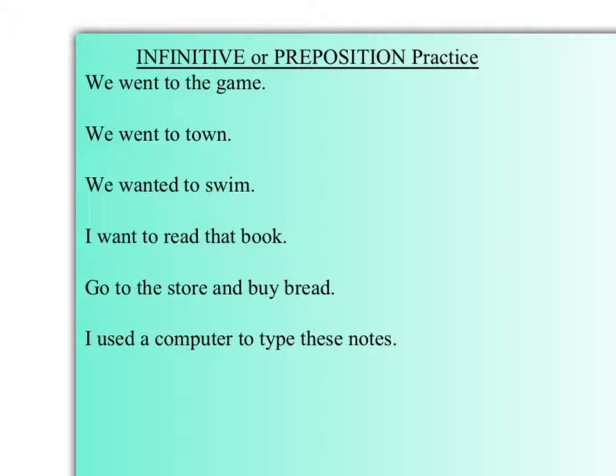So let's practice. We went to the game. That's a prepositional phrase because game is working as an object. We went to town. This is working as an object of the preposition. We wanted to swim. This is working as a verb. I want to read that book. To read is working as a verb. Go to the store and buy bread. To the store, this is working as an object. I used a computer to type these notes. This is working as an infinitive.